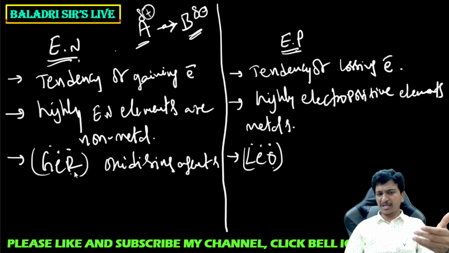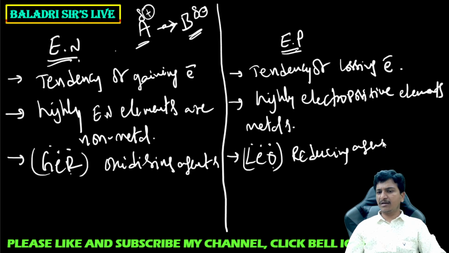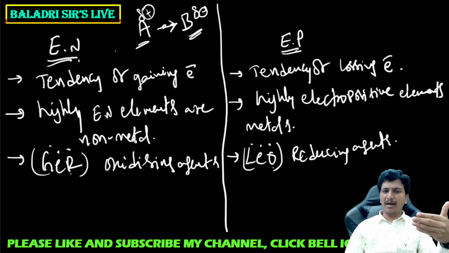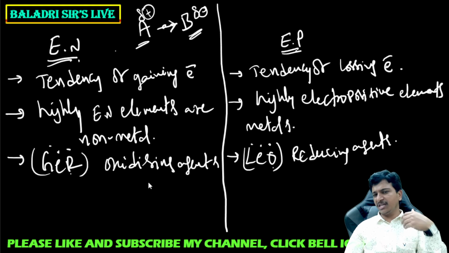Those which undergo reduction are said to be oxidizing agents, and those which undergo oxidation are said to be reducing agents. So here metals are good reducing agents, and non-metals are good oxidizing agents. With increasing electronegativity, non-metallic nature increases and oxidizing nature increases. With increasing electropositivity, metallic nature increases and reducing nature also increases.